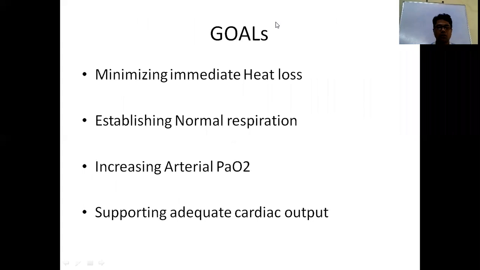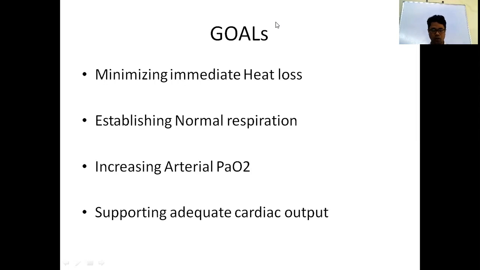Now, what are the goals? Our goal is to minimize immediate heat loss. So once you receive the baby, immediately you have to clean the baby and cover the baby. First, you have to clean the head of the baby, because the head has a large surface area compared to the body of the baby. Then the baby has to be placed in a radiant warmer, so that you minimize the immediate heat loss.